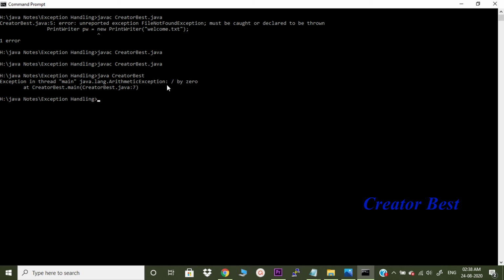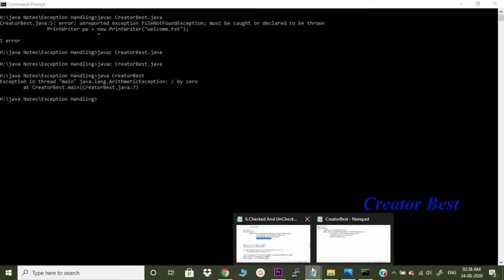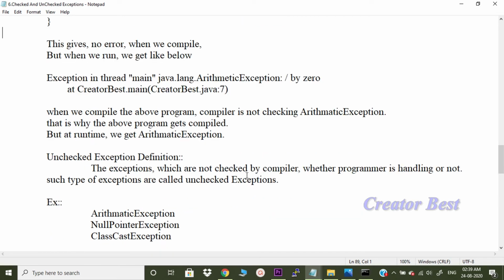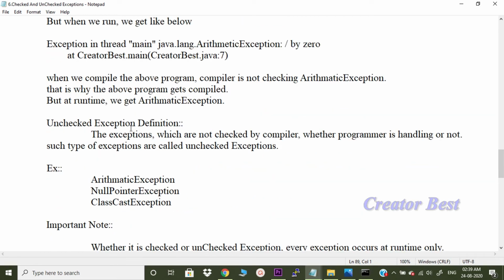Exception in thread main, java.lang.ArithmeticException: divide by 0 at so and so line. So when we compile the above program, the compiler is not checking arithmetic exception. That is why the above program gets compiled, but at runtime we get the arithmetic exception. So let us define the unchecked exception. The exceptions which are not checked by the compiler, whether the programmer is handling them or not, such types of exceptions are called unchecked exceptions.